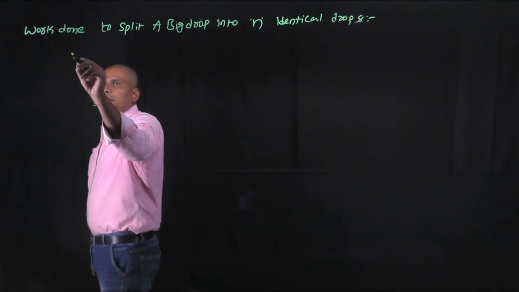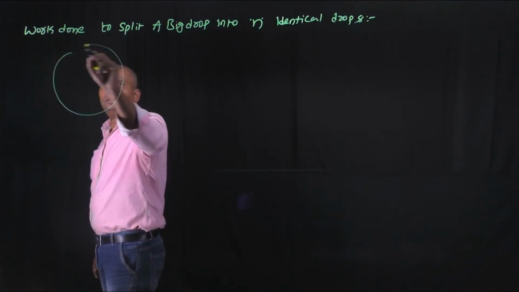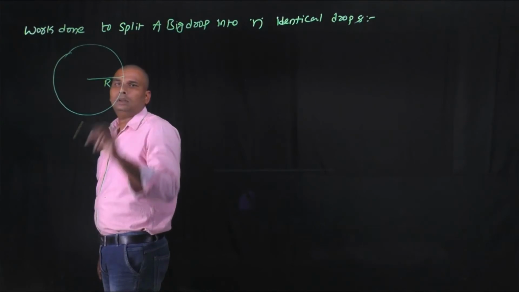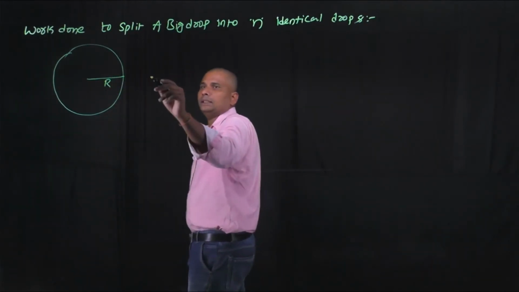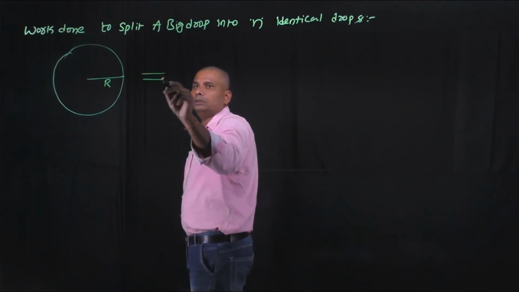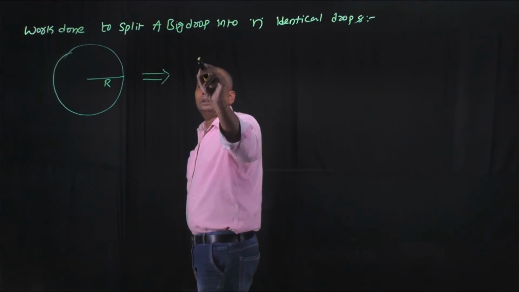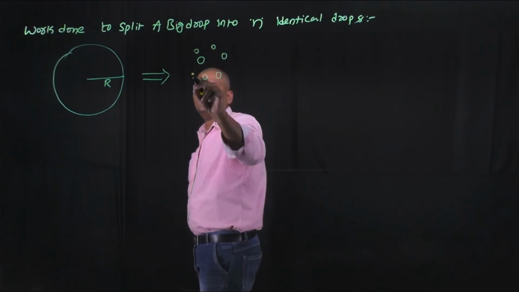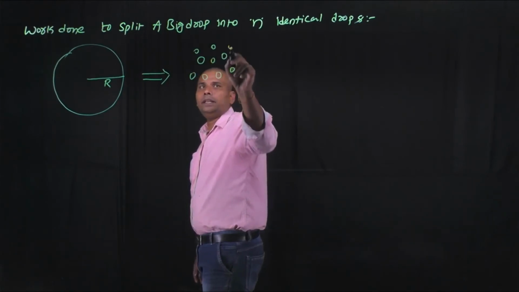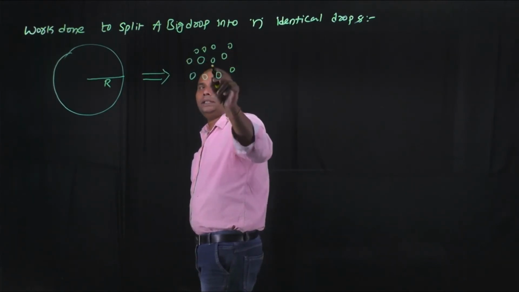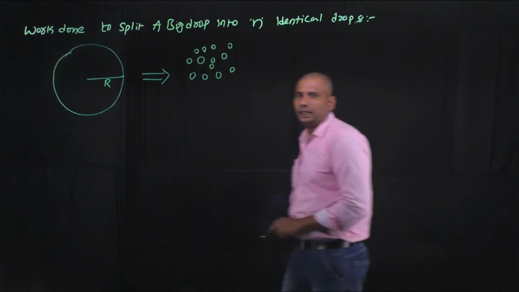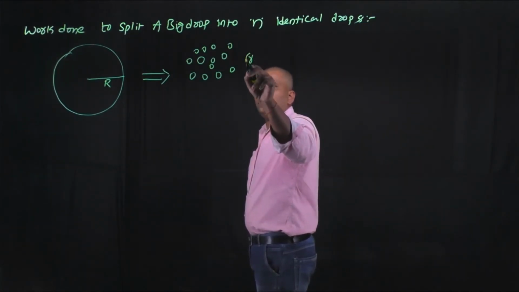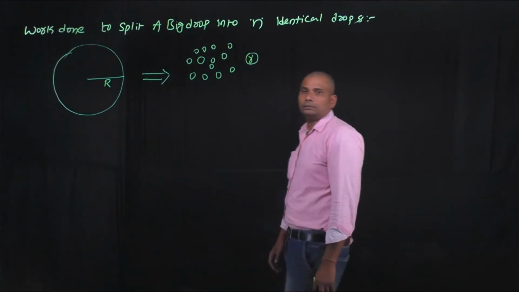this is a big drop of radius capital R, and this big drop splits into n identical droplets. Identical droplet means all the droplets have the same size, and the radius of each droplet is small r.